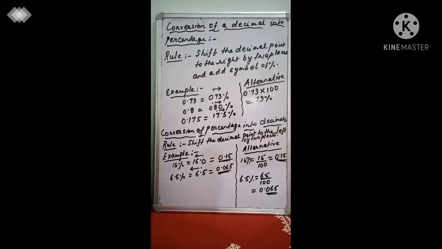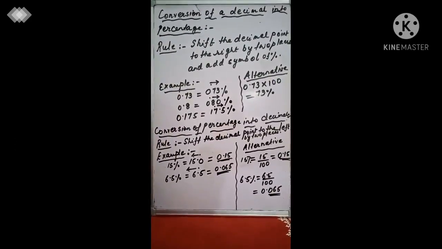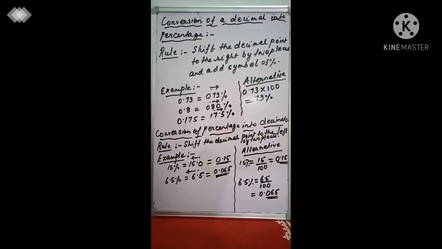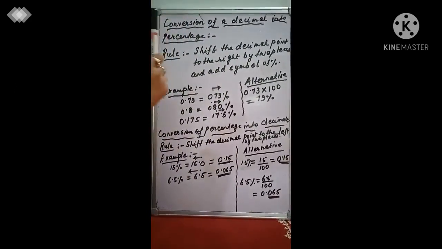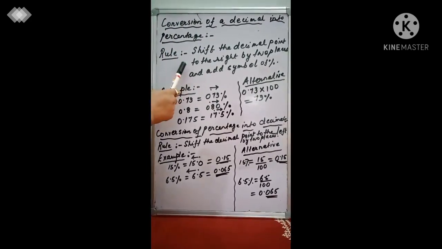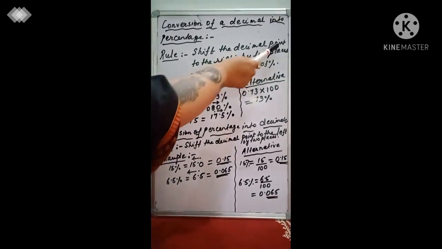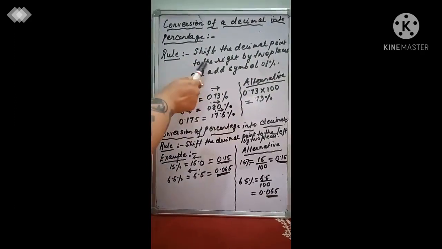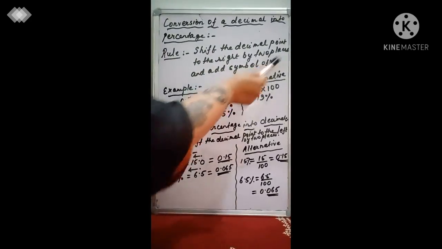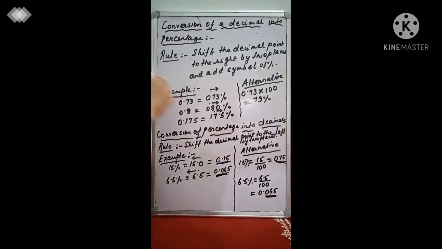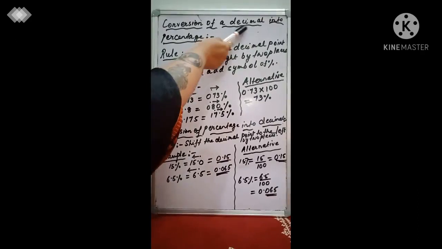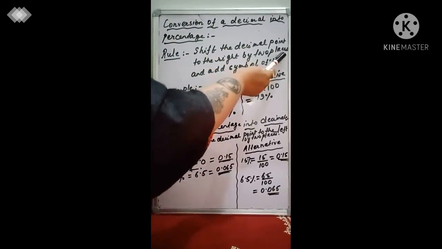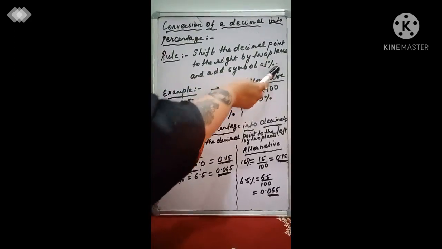Okay? Now, the next conversion that we are going to discuss is the conversion of a decimal into a percentage. That is, how is a decimal converted into a percentage? What is the rule that we follow? We take the decimal point that is given in the sum, and we shift it by 2 places to the right, and add the symbol of percent.